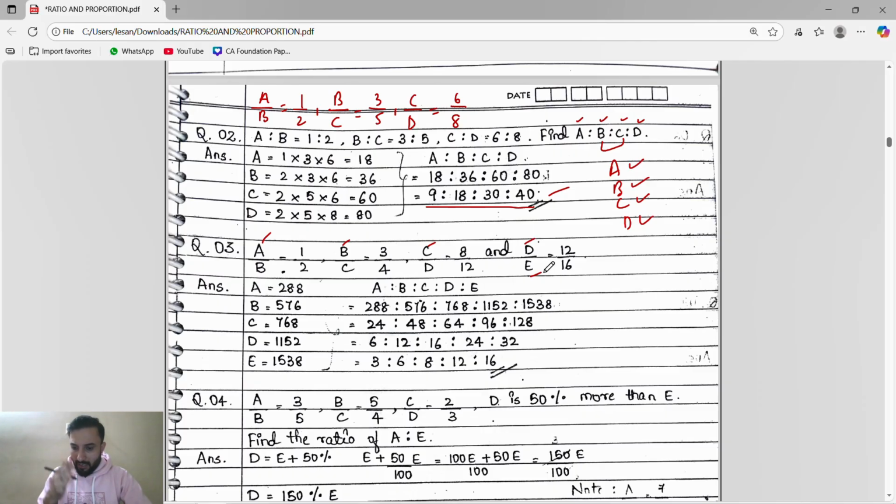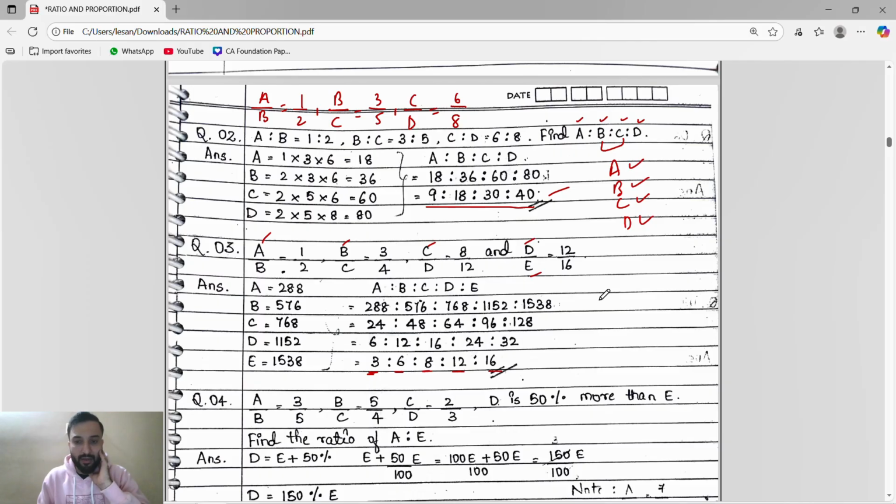If you know the value of a, b, c, d, e, we can find. If they will say write c, we know the value, we will write c. They will say find the value of e, we will write the value of e. If they will say what is the value of d is to e, we know the a, b, c, d value, we will write d is to e value. Like this, a value is this, b, c, d, e. Okay, if they will tell you to write the value of c, so c is 8. If they will tell you to write the value of e, e is 16. If they will tell you to write the value of a, a is 3.